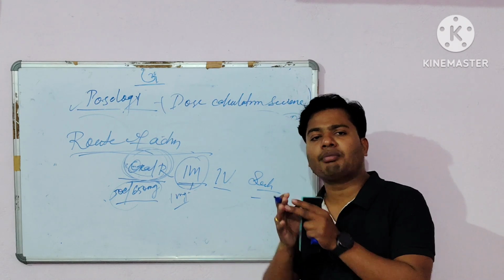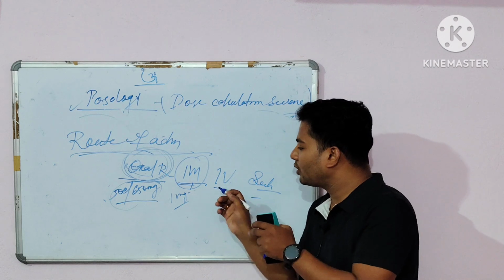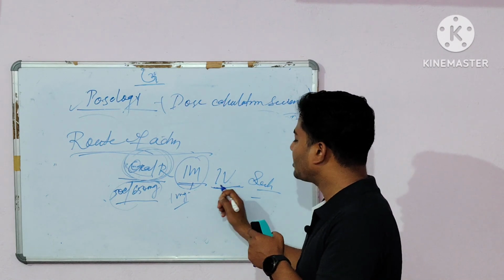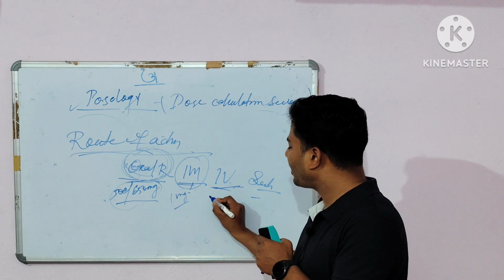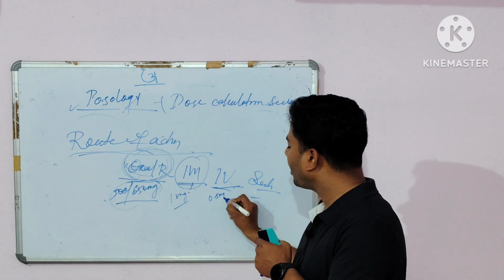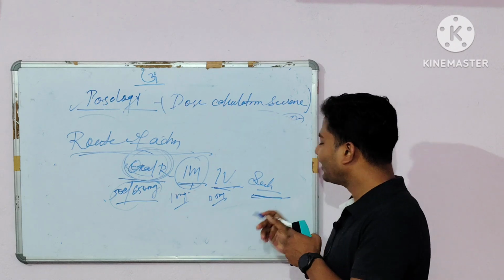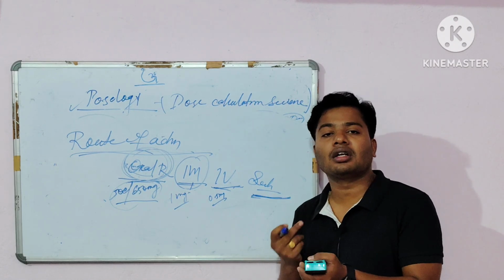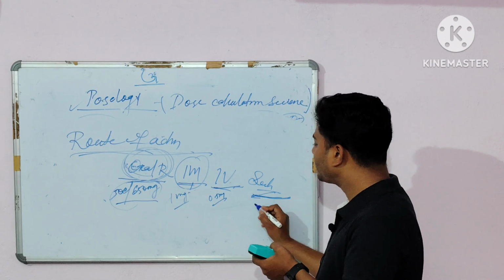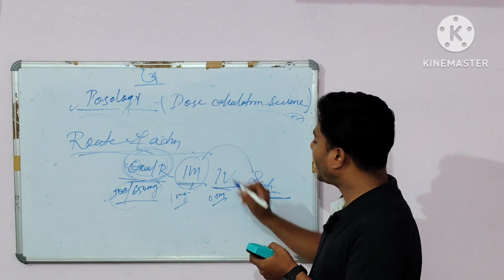If you have to administer any type of medicine through the IV route, that is intravenous, then definitely you have to administer a lesser amount, that may be 0.5 mg. And in the subcutaneous route, that is under the skin, you have to administer the drug under the skin. It requires a higher amount of dose than the IM route.